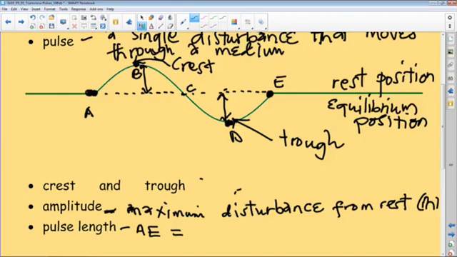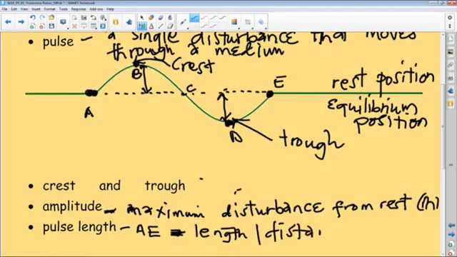However, if we do a complete motion, which consists of up and down, going down to the trough, and back to rest position, it will propagate a pulse of a single disturbance that has happened in that medium. So AE is the pulse length, which has to do with the distance or length of a single pulse.